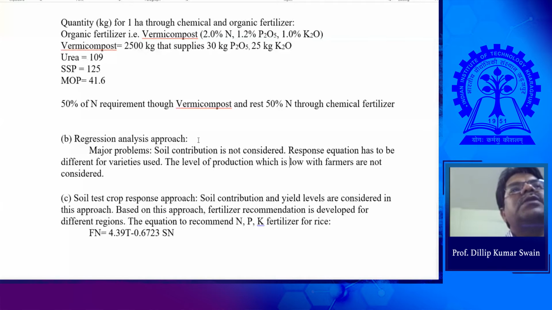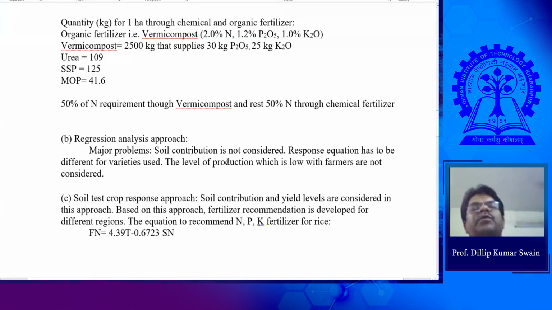Then we develop equations. Based on those equations, we can determine the best dose, or the optimum dose, of fertilizer recommendation for that particular type of crop. This is the regression analysis approach.